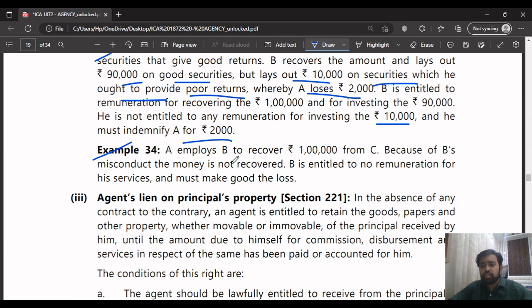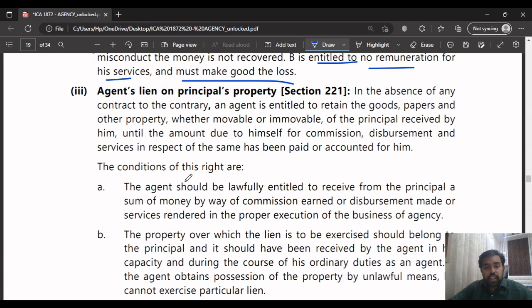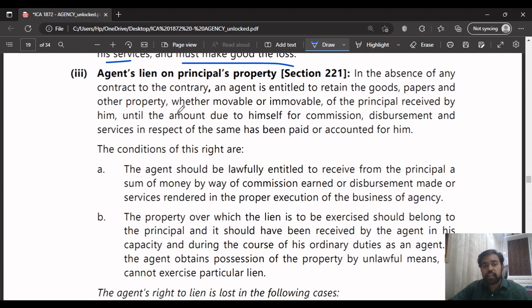The example 34 is also very simple. What they are saying is, in this case, the agent did some misconduct in which he did not recover the money. So B is not entitled to remuneration for his services, and he must make good the loss. That's all. Okay.